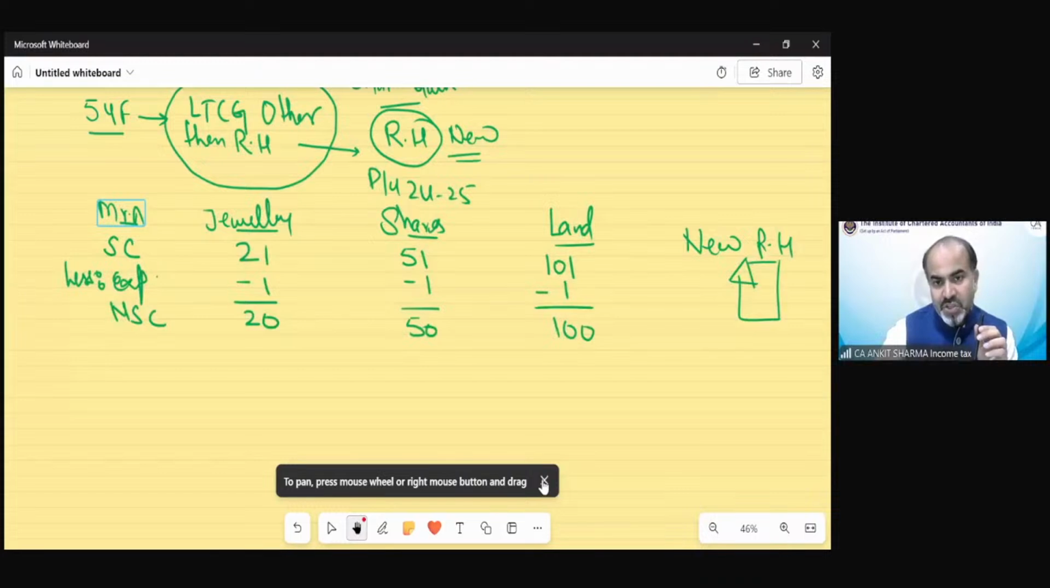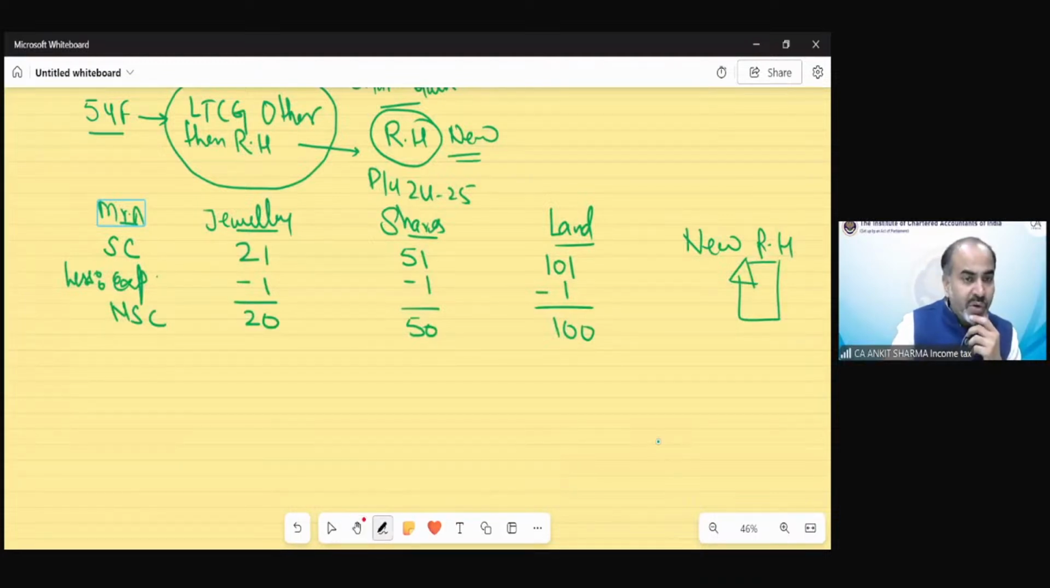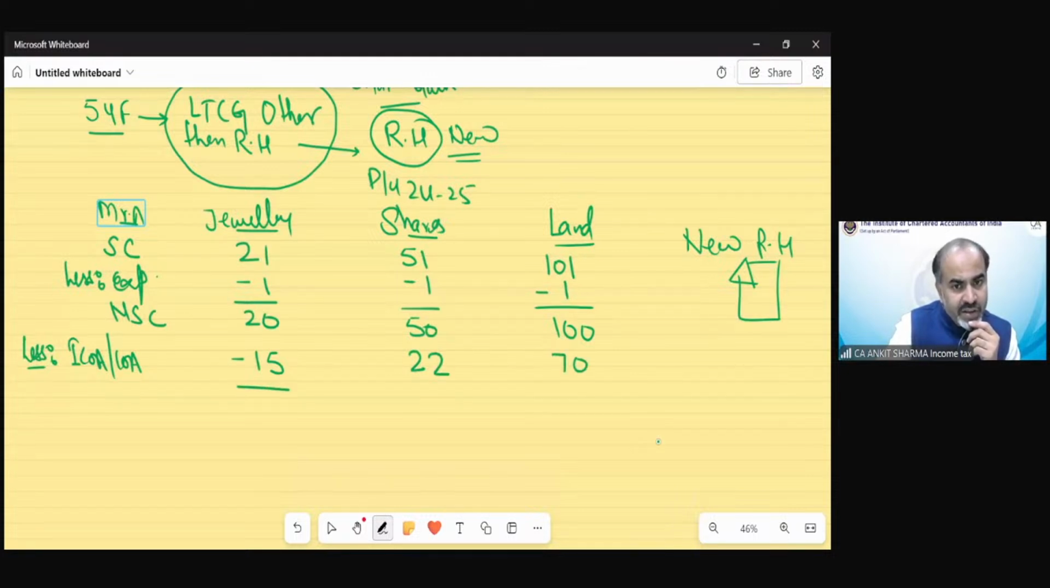Now, here's a very simple question from my point of view. But before that, suppose there is indexed cost of acquisition or cost of acquisition in these cases. Suppose in this case it's 15 lakh, in this case 22 lakh, and in this case 70 lakh. So there will be long-term capital gain in all three cases. This is 5 lakh, now we have 28 lakh and we have 30 lakh. So we have long-term capital gains out of these three capital assets.